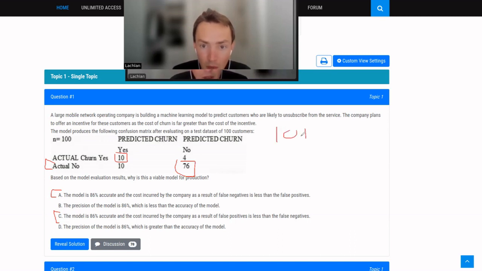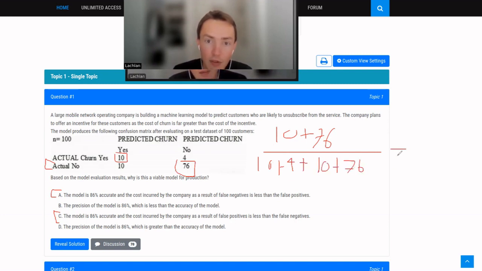Basically, the model correctly identified 10 as yes and correctly identified 76 as no. Then you take the total: 10 plus 4 plus 10 plus 76. If you stick that into a calculator, you will get 86%. Okay. So we know it's either A or C here.